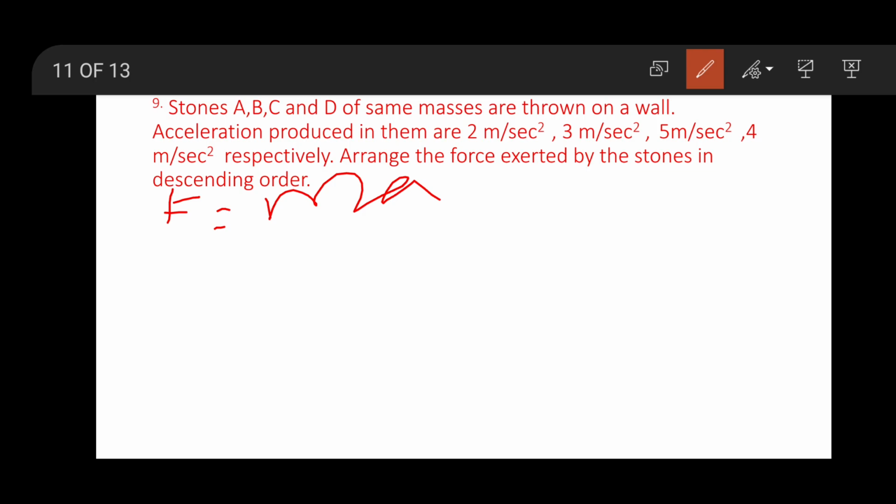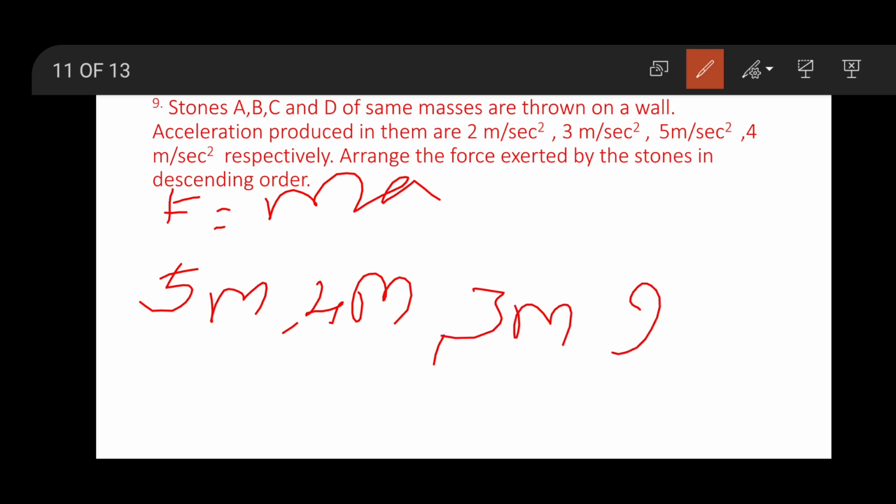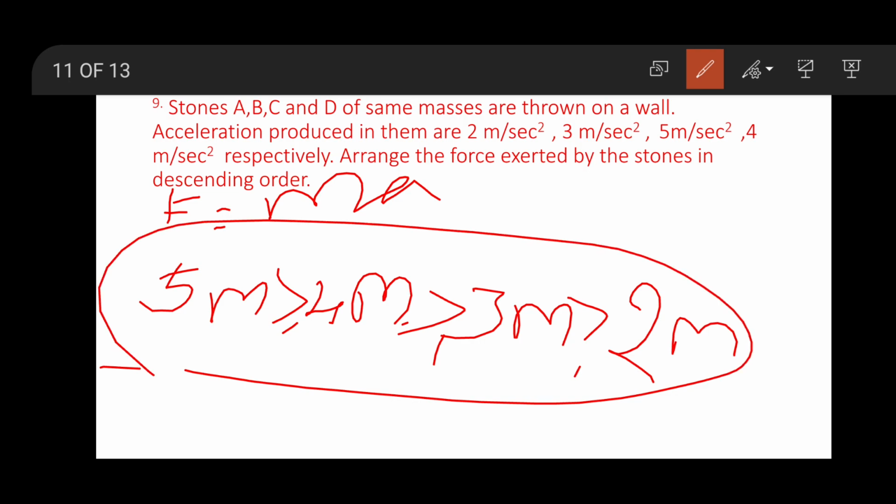By this formula we can write, as all the objects have the same mass, the maximum is 5m, then 4m, 3m and 2m. Here 5m is greater than 4m, 4m is greater than 3m and 3m is greater than 2m. This is the right answer.